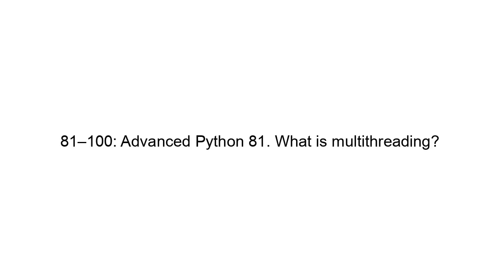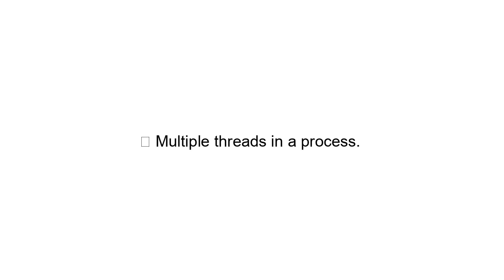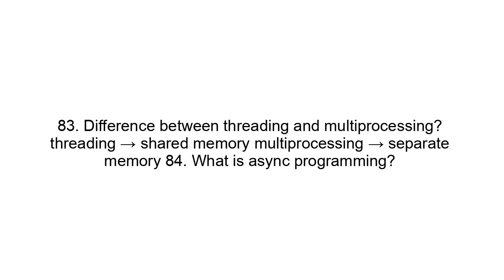Error stack trace. 81 to 100. Advanced Python. 81. What is multithreading? Multiple threads in a process.